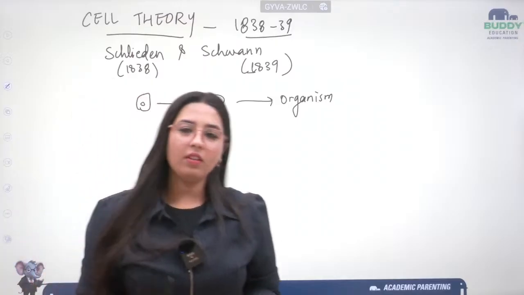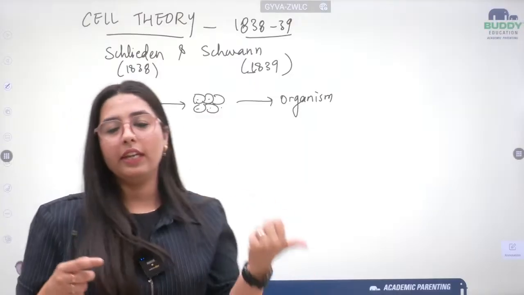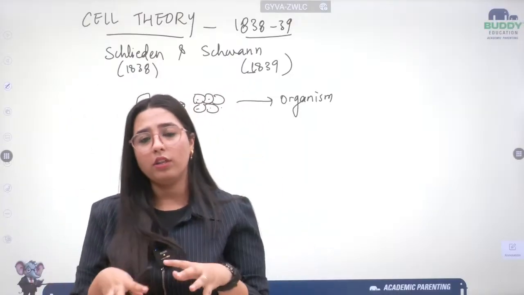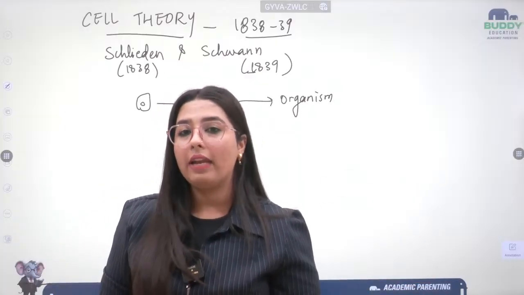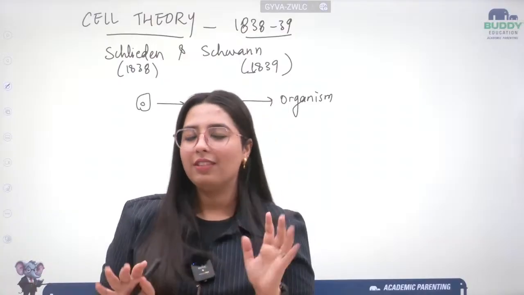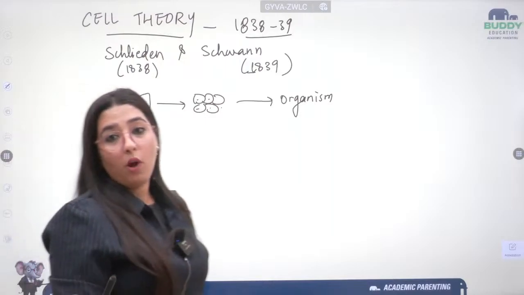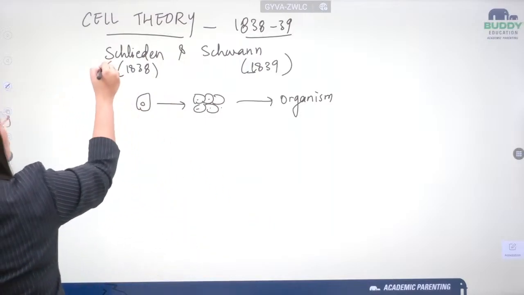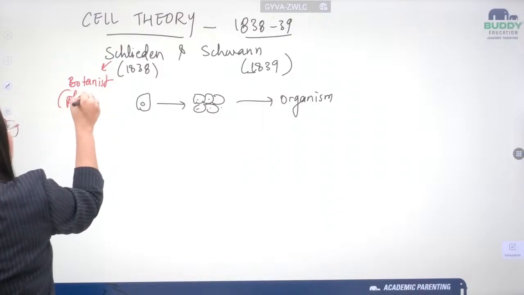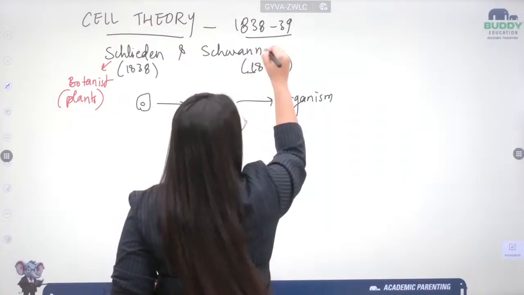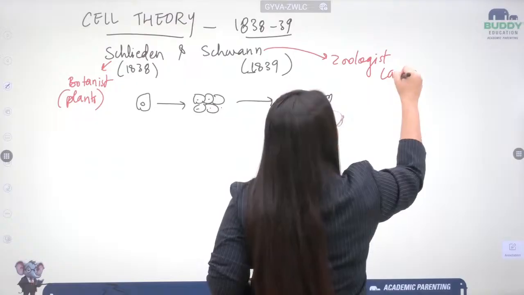So we were talking about these two scientists, Schleiden and Schwann. They came to a conclusion, one being a botanist and the other a zoologist. One gave it for plants, another for animals. Let me give you one small hint: Schleiden was a botanist, he worked with plants. And Schwann was a zoologist, he worked with animals.